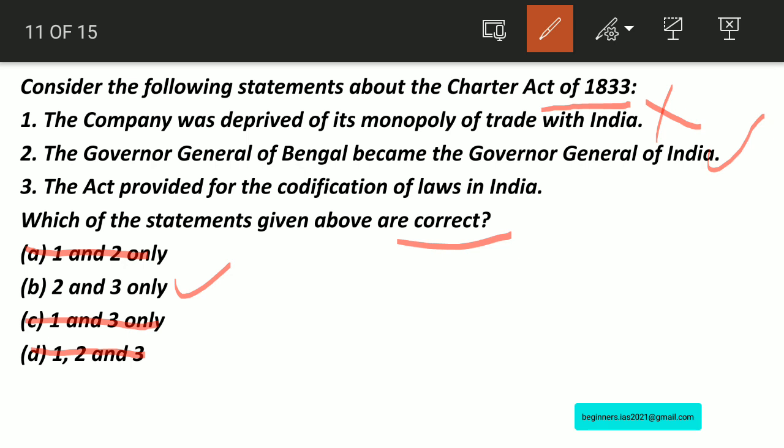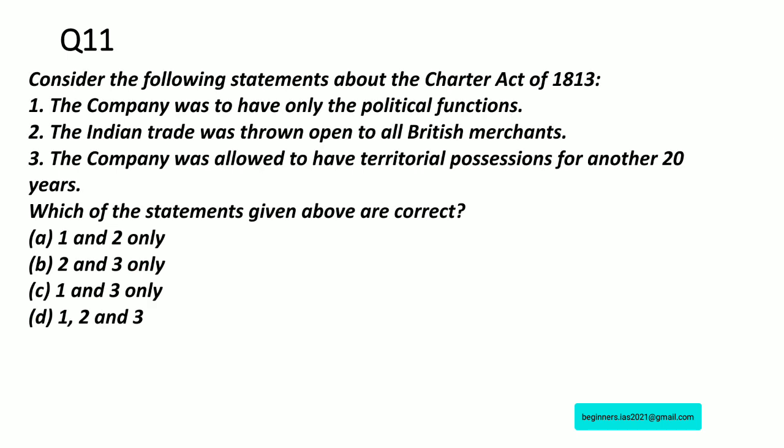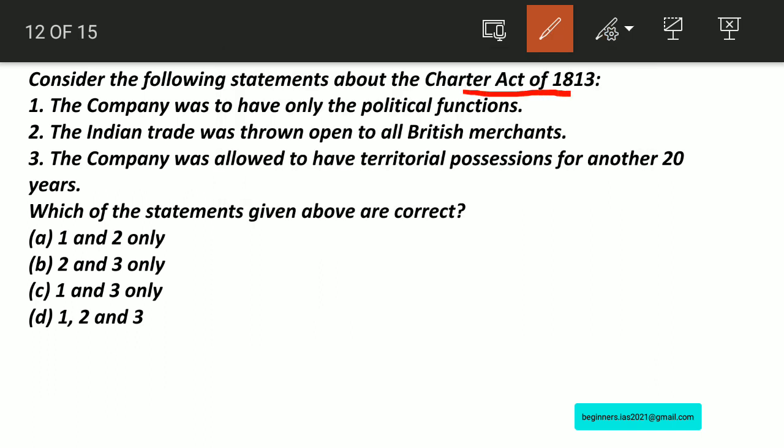So therefore, these are the discussions based on question number 10, that is the Charter Act of 1833. Answer would be 2 and 3 only. Let us move on with question number 11. Here this question is based on the Charter Act of 1813. If you take the prelims previous question paper of 2019, you may find a question from the Charter Act of 1813. So let us discuss a few things related to the Charter Act of 1813.